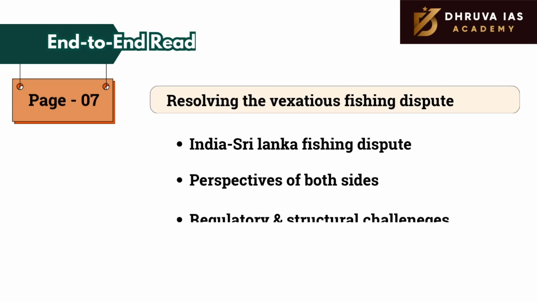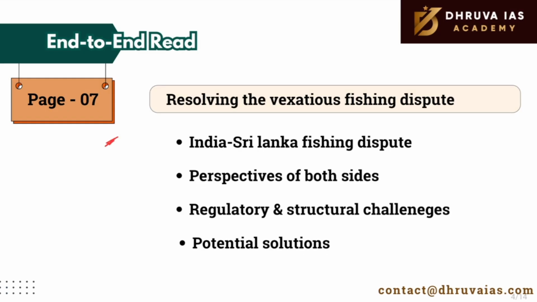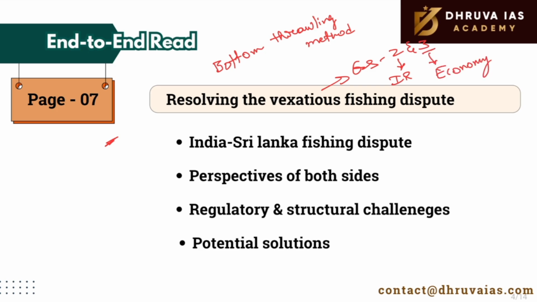The next article that we'll be reading is on page number 7. This particular article highlights the dispute between India and Sri Lanka when we talk about the fishing industry. The article discusses the long-standing India-Sri Lanka fishing dispute, highlighting illegal fishing by Tamil Nadu fishermen, the impact of bottom trawling on the marine ecosystem, and the economic struggles of Sri Lankan fishermen. This topic is relevant for GS2 as well as GS3. In GS2 when we talk about international relations, and in GS3 when we talk about economy, especially the marine economy.